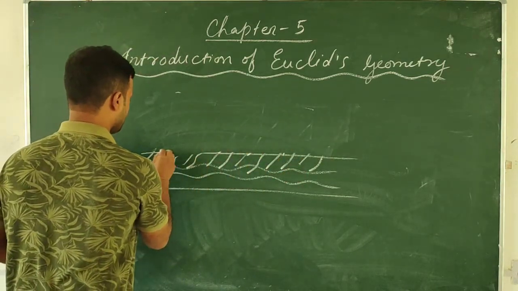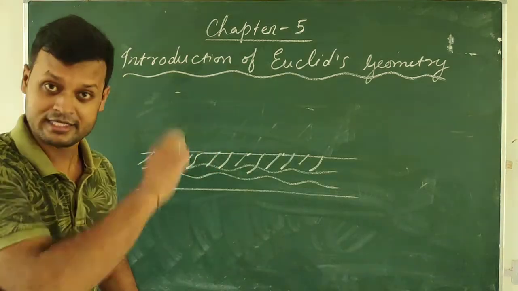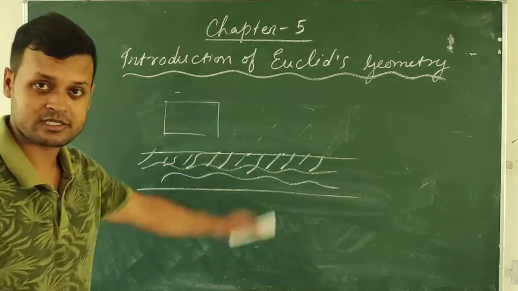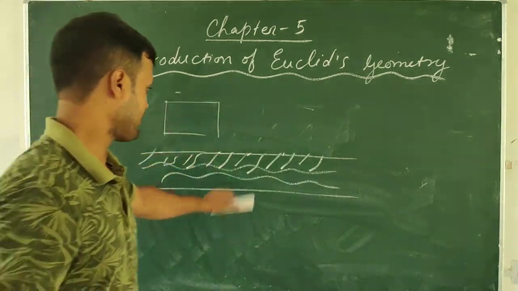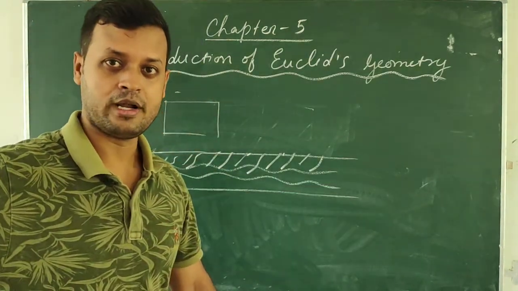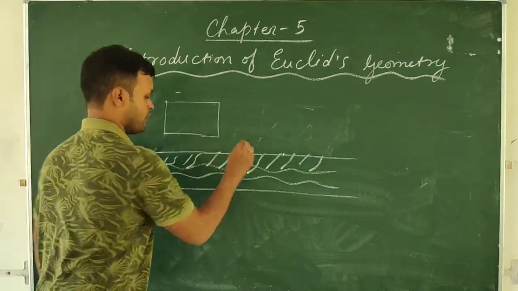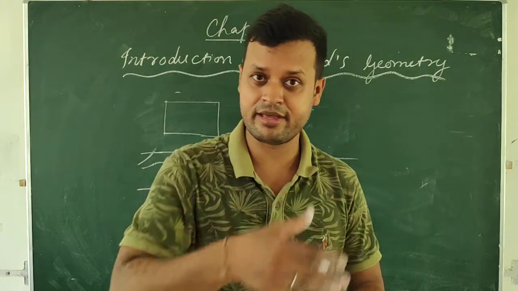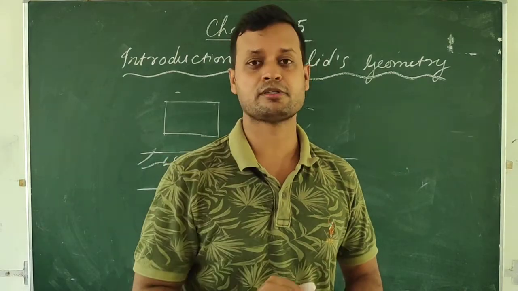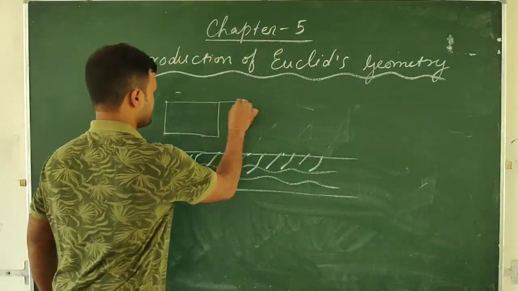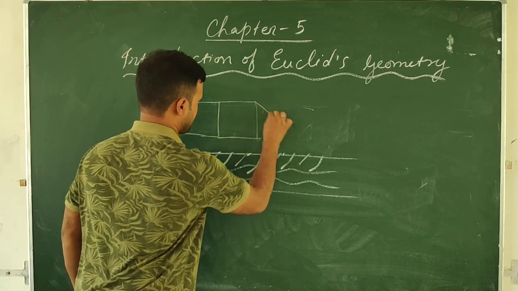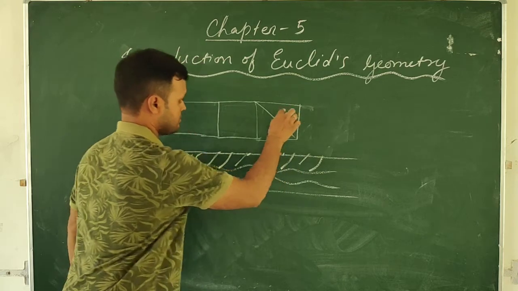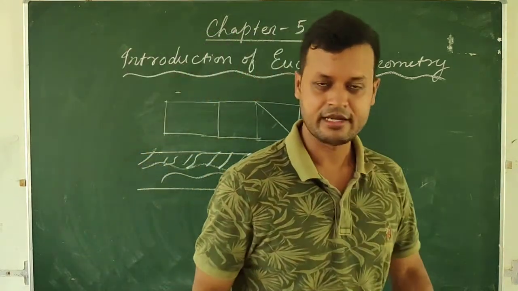For creating these boundaries once again, the farmers took the help of what? Geometry. Once the flood waters receded, once the flood waters went back, then what happened? Different owners will go to their piece of land, isn't it? Then again they have to draw the boundaries, no? For this purpose also geometry was useful. Someone's land will be like this also, isn't it? See? Use of geometry.